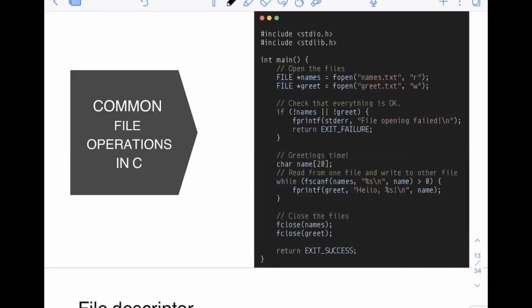Now let's discuss common file operations in C. I am just showing you a program here, which is written in the C programming language. Basically, how do you open a file in C? How do you write to a file? How do you close a file? All of these operations are done here.